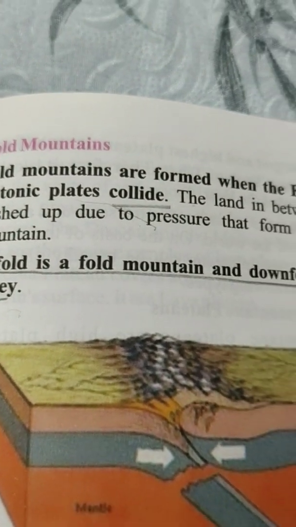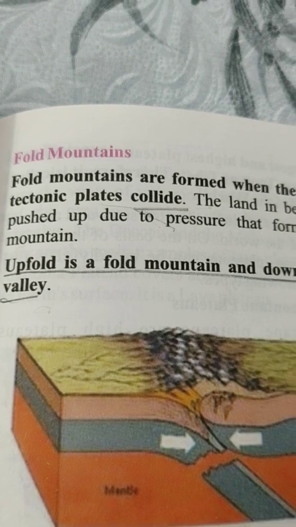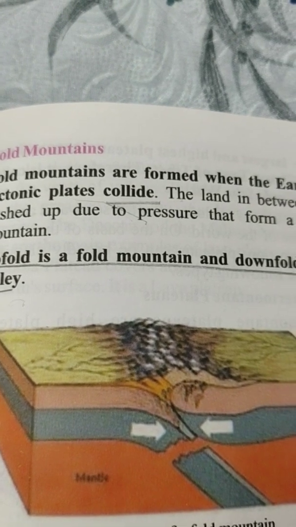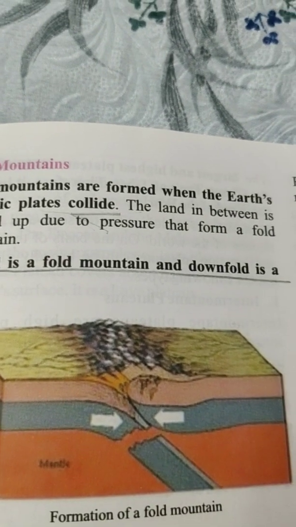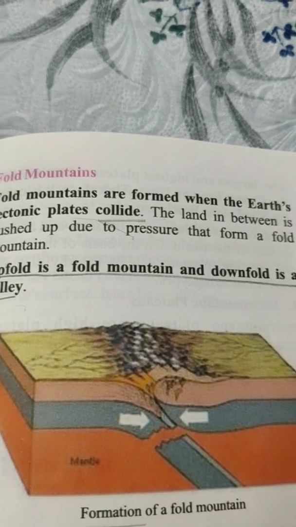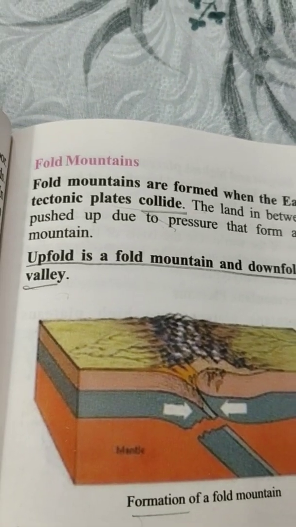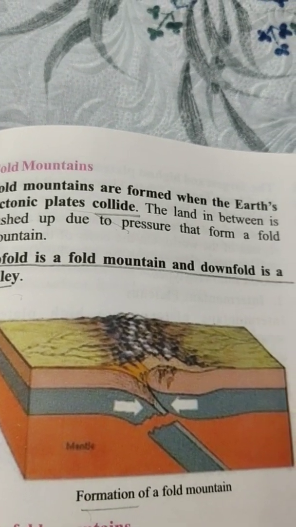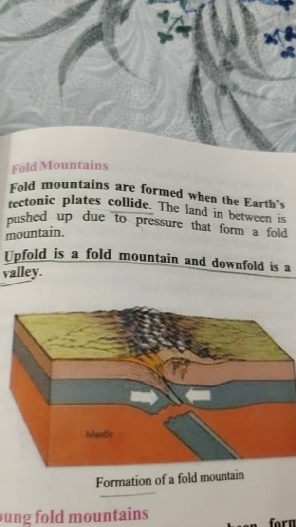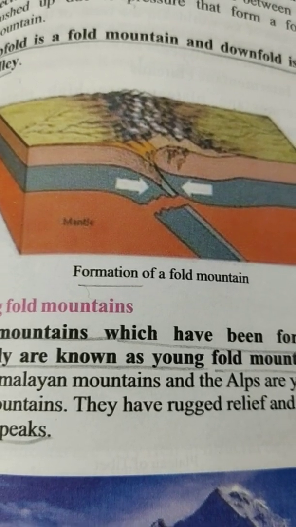Fold mountains are formed when the earth's tectonic plates collide. The land in between is pushed up due to pressure and forms a fold mountain. Upfold is a fold mountain and downfold is a valley. See, formation of a fold mountain.